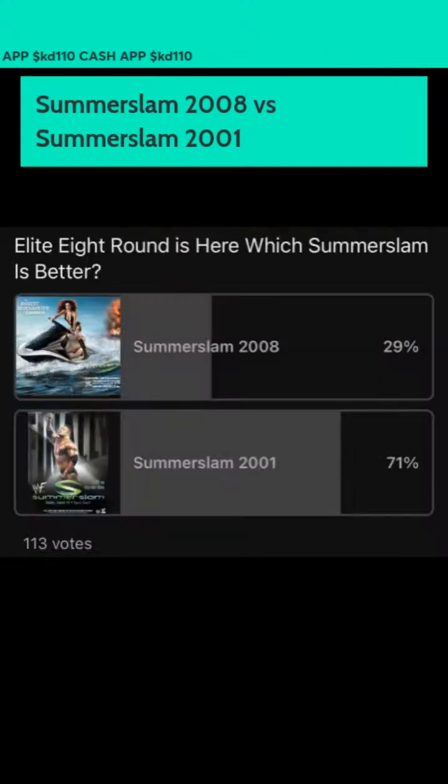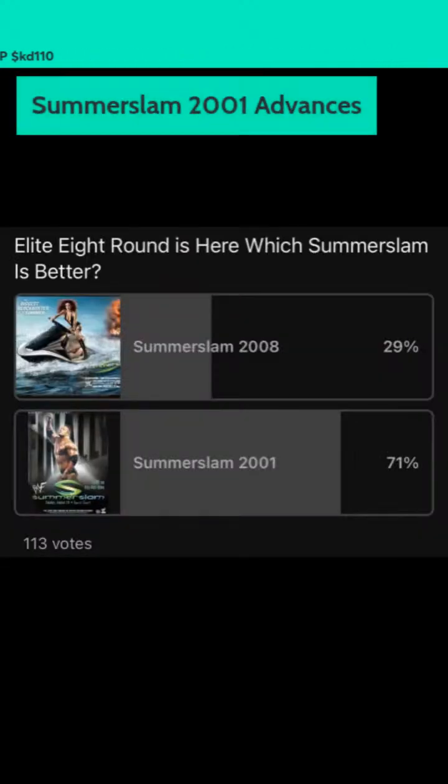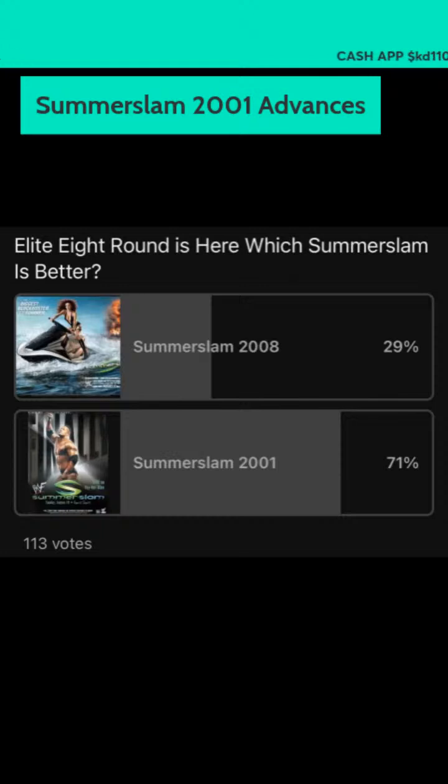Now, according to the votes here, we did have it only be one, and what's crazy is SummerSlam 2001 won this, and that one will advance on to the next round. So SummerSlam 2001 made it with 71% compared to only 29% for SummerSlam 08. It was 113 votes is what you guys voted for.